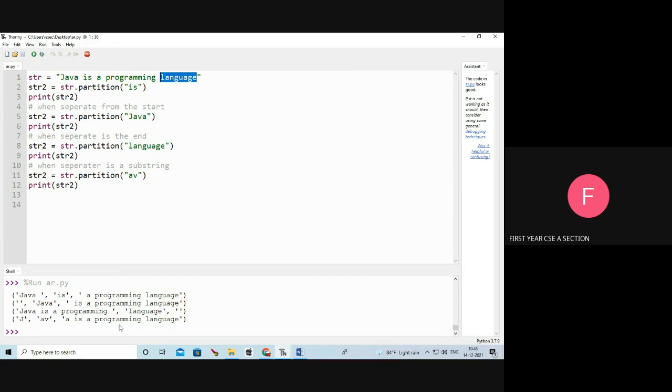Next one, "av". I am going to partition the "av". Where is "av"? Yes, "av" is here. So I am going to partition J, comma, av, comma, a is a programming language. See the output.